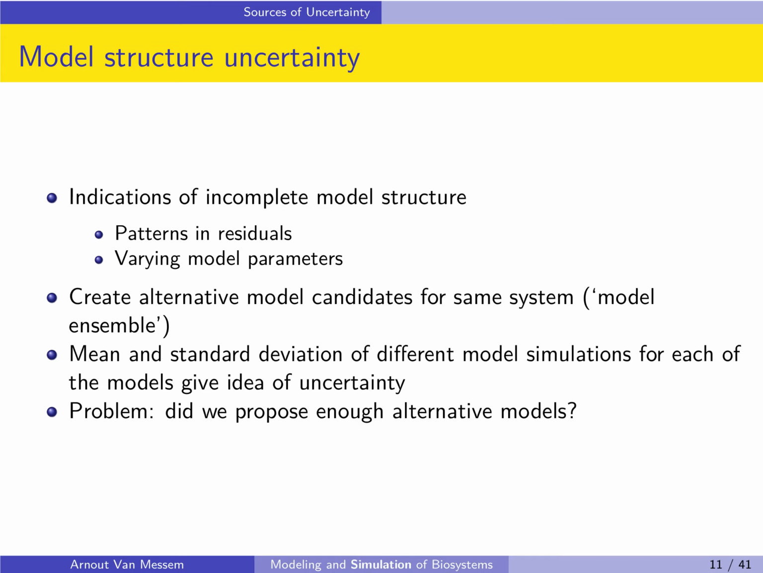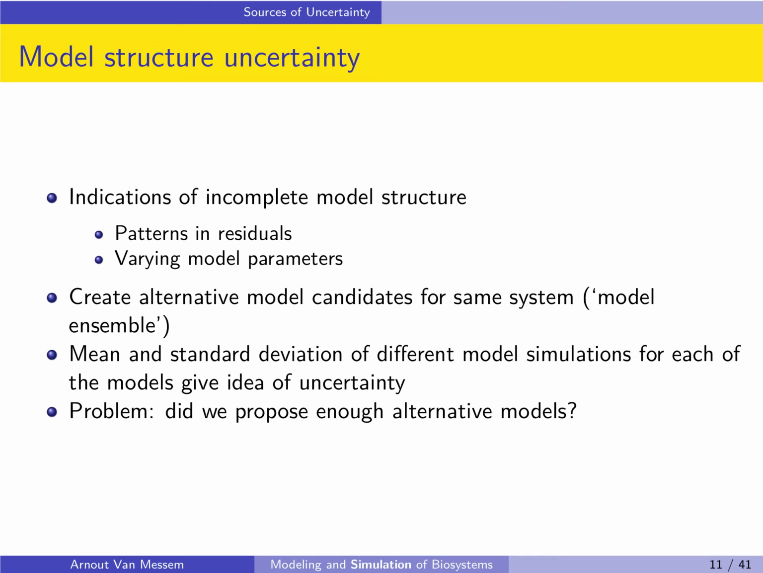Because of the stochastic nature of the training data, you will always expect to see some small variations in the estimation of the model parameters. But if you see very huge fluctuations when you estimate them using different data sets, then there might be a problem. One option to solve this problem, or at least to reduce the model structure uncertainty, is to create alternative model candidates for the same system. So you will create a model ensemble, you will think out different scenarios, different model candidates, and you will compare them, you will see how things evolve, what happens for each of those models.